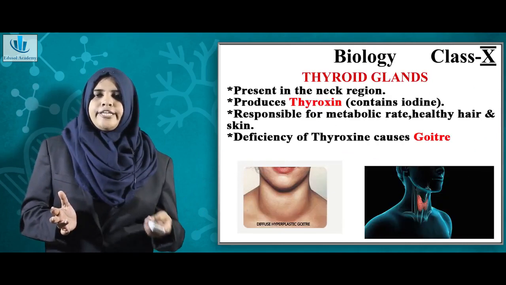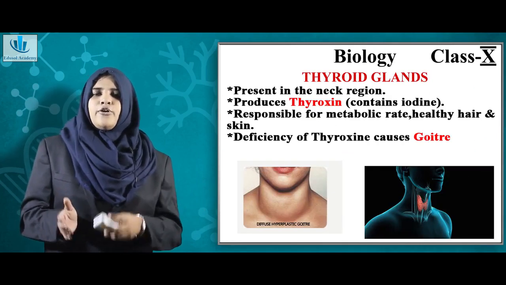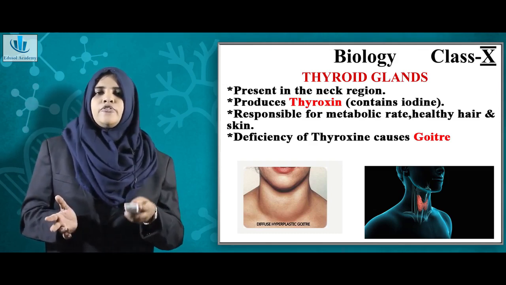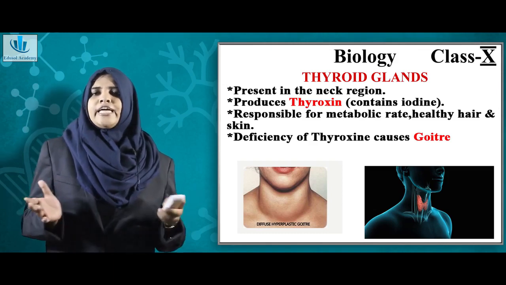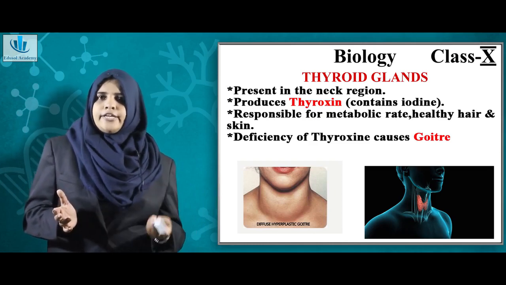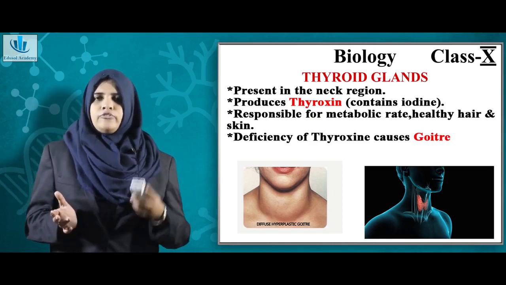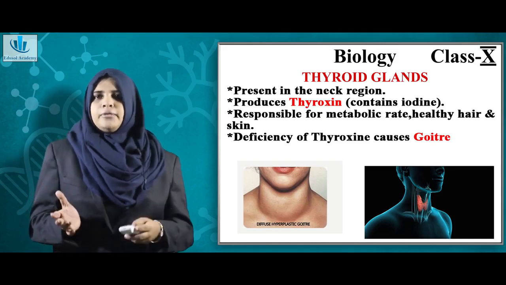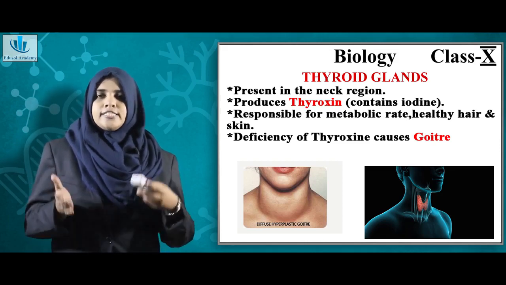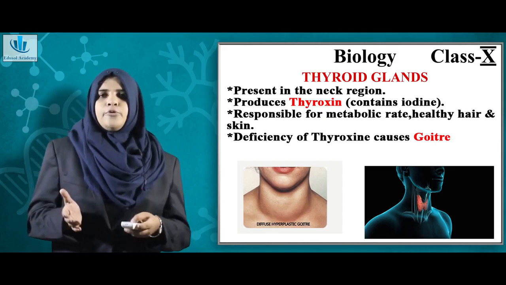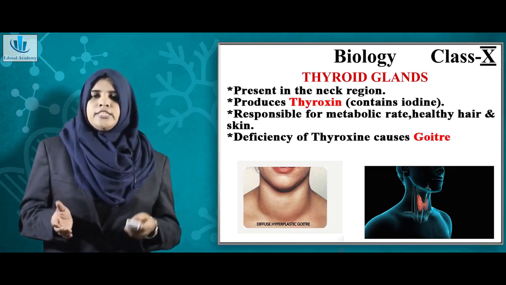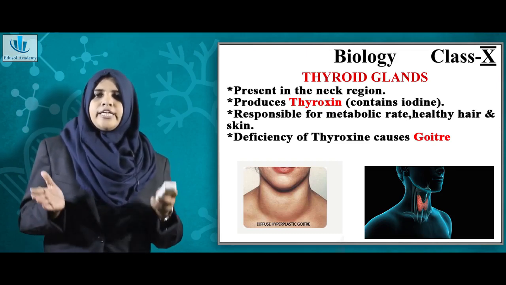Now coming on to the thyroid gland, which has action almost on all parts of the body. The thyroid is present in the front of the neck region. It is a butterfly shaped gland. Thyroid produces a hormone called thyroxine. For the production of thyroxine, you require a chemical called iodine. That is why we say take iodized salt. Thyroxine basically controls the metabolic rate.